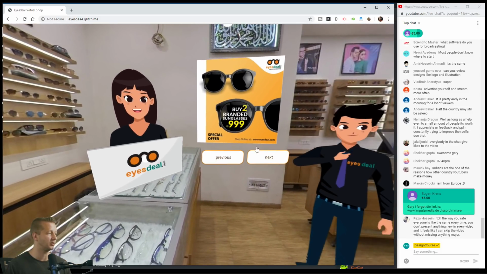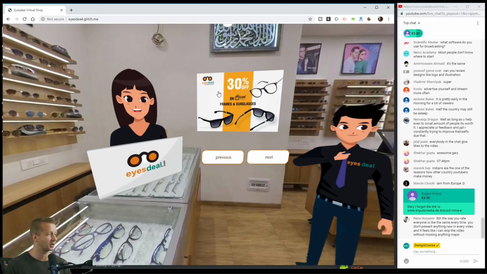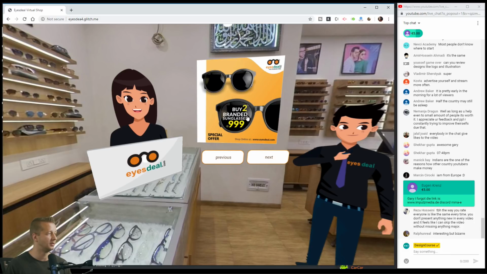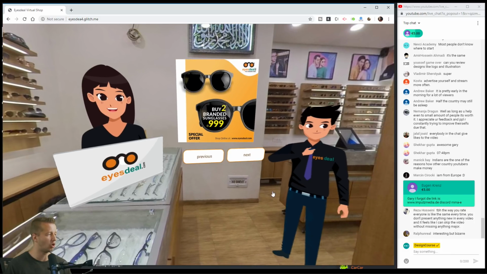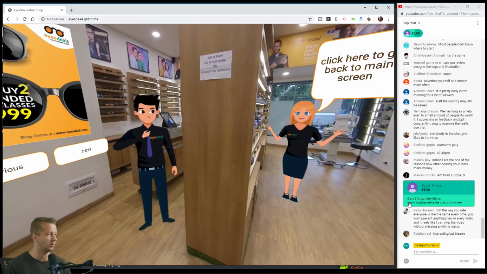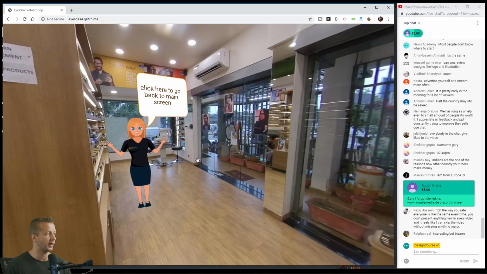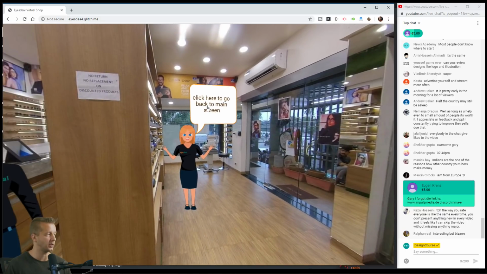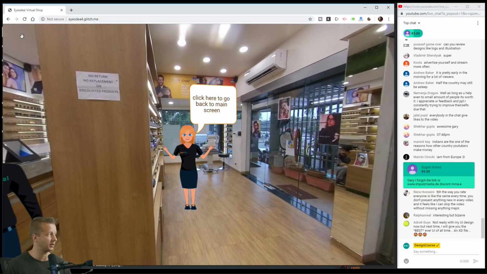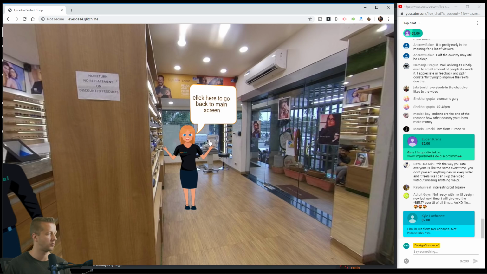Then show eyeglasses, you click that. Okay, now it's showing you some type of offer. It looks like a banner ad. Hit next. Looks like another banner ad. That's not it. So this is cool, but I don't think it's practical. Then just to go back to the main screen, you have to turn all the way around. There should be a permanent overlay of a back button or something. So I would definitely change that up for sure.